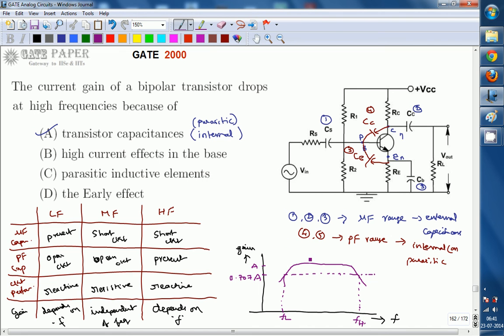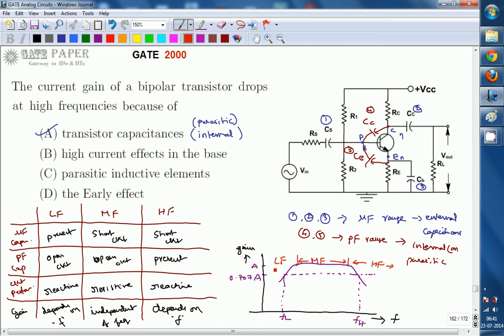So mid frequencies is nothing but over this place. Mid frequency is nothing but this one up to this point where the gain is going to be constant, mid frequencies, and over here it is low frequencies, and this side is high frequencies.